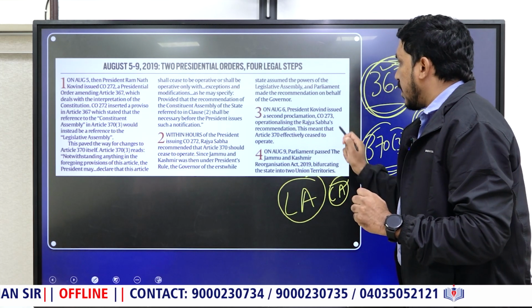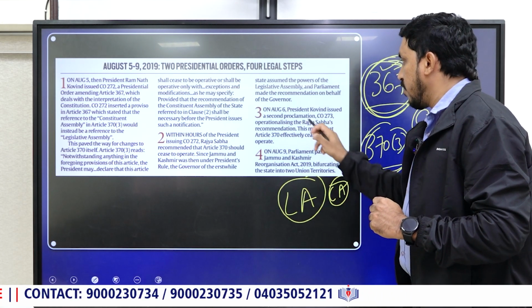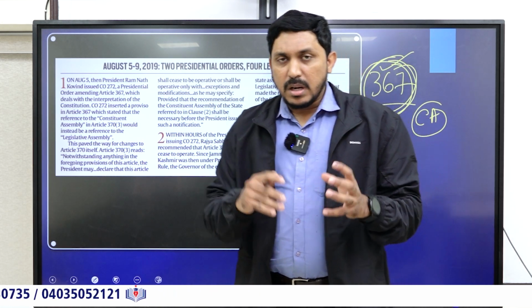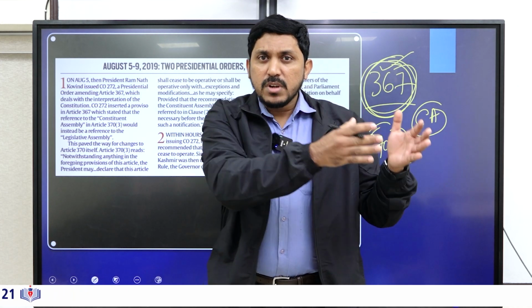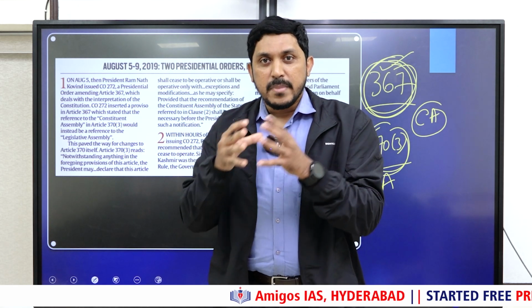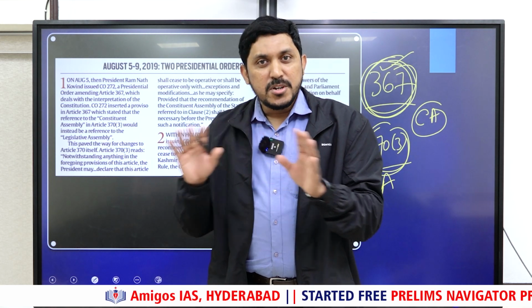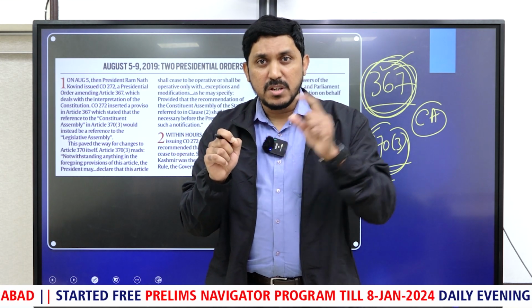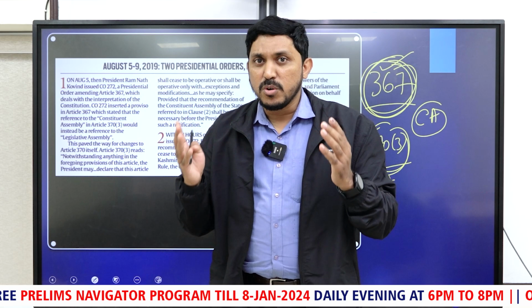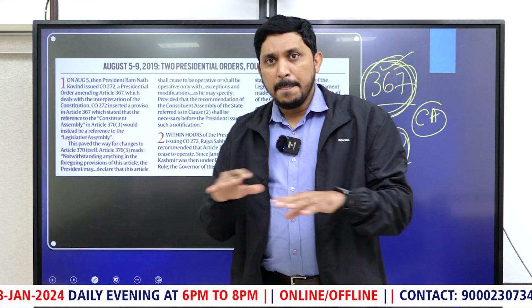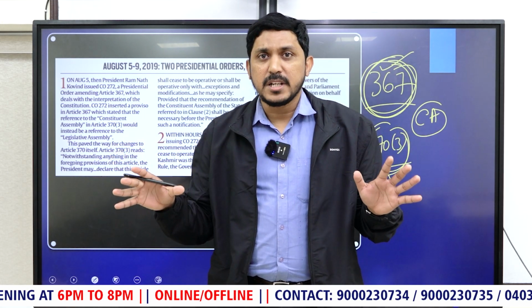So on August 3, President Kovind issued a second proclamation by operationalizing the Rajya Sabha recommendation. Amit Shah introduced this particular recommendation in Rajya Sabha instead of the Governor taking the decision. So what happened here? Rajya Sabha has taken the decision. Okay, as per Article 370, the President acting upon not the Constituent Assembly, not the Legislative Assembly, not the Governor, but who? It is the Rajya Sabha recommendation the President has accepted, and immediately he issued what? Constitution Order 273, and declared that Article 370's special status is gone. That is one thing that has happened.